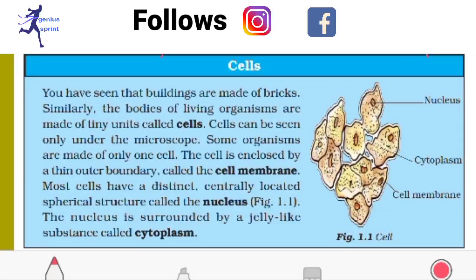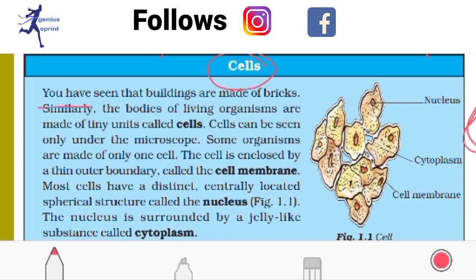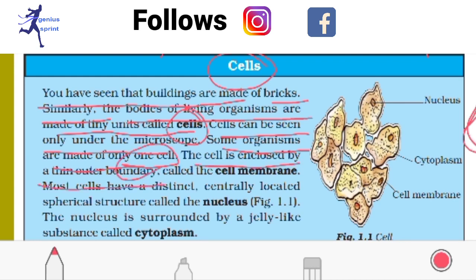Here a small piece of information is given about the cell. What is a cell? You have seen that buildings are made up of bricks. Similarly, the bodies of living organisms are made of units called cells. A cell can be seen only under the microscope. Some organisms are made of only one cell. The cell is enclosed by an outer boundary called the cell membrane. That means the outer boundary of this cell is called what? It is called the cell membrane. I will discuss it, no problem. Spherical structures of the nucleus, okay, and cytoplasm.